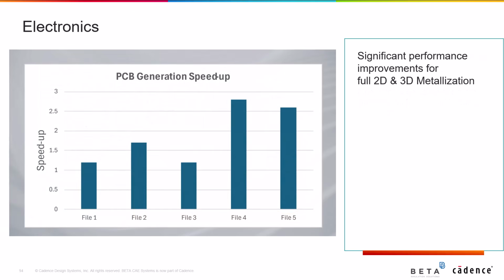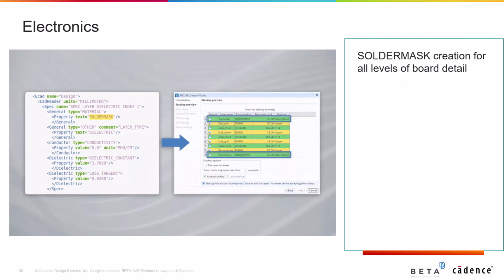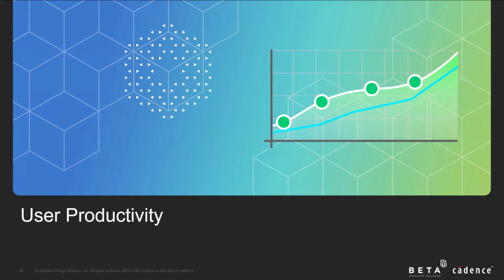The performance of the ECAD importer has been significantly enhanced as well, for both full 2D and 3D metallization levels of board detail. This improvement is achieved by accelerating the 2D topology processing stage. Last but not least, the reading of solid mask layer has been expanded from trace mapping to all levels of board detail. Having seen the improvements in electronics, let's pass on to the ones that accelerate user productivity.